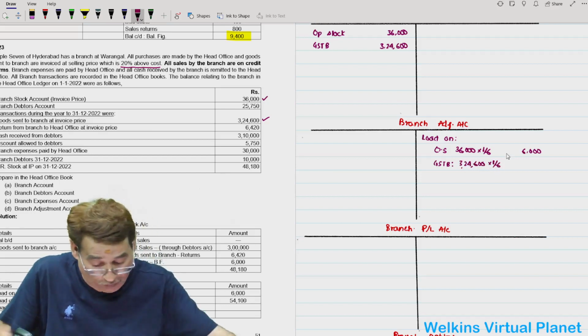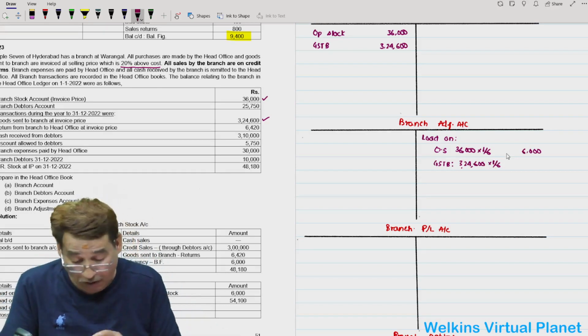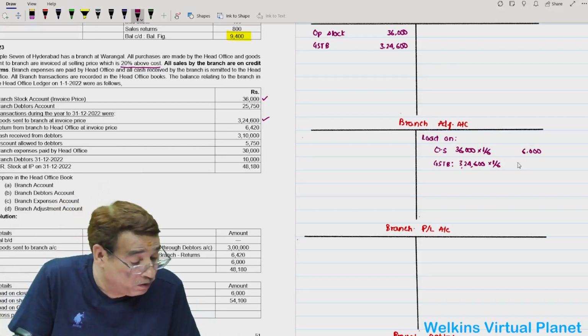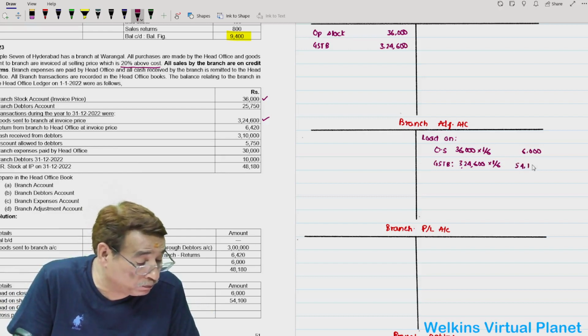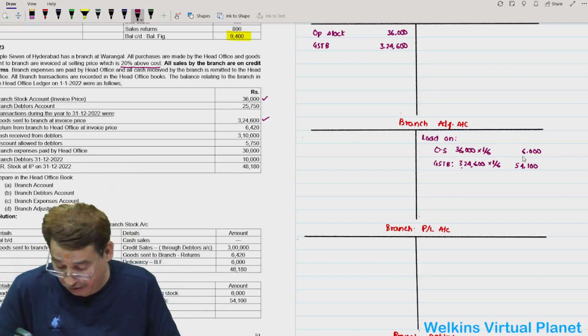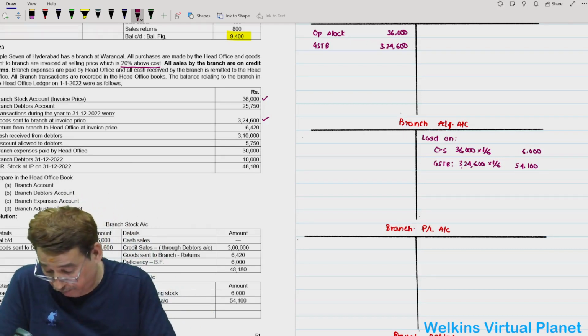So what will be the amount of loading? 324,600 divided by 6, 54,100. So 54,100 is your loading amount.